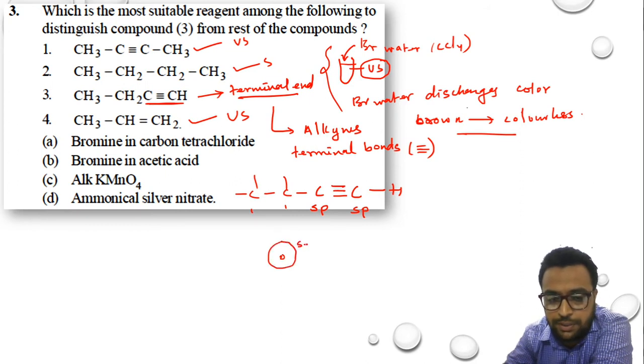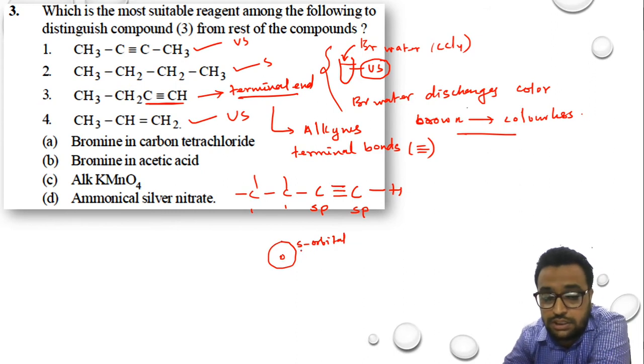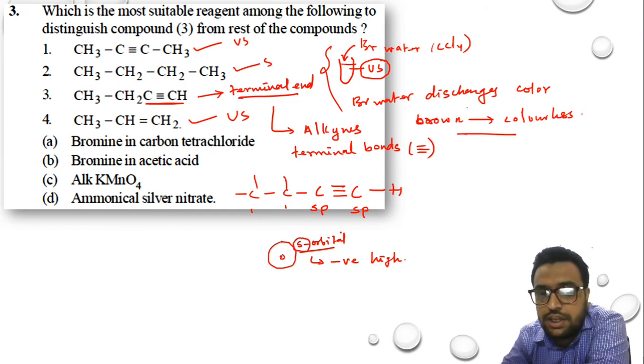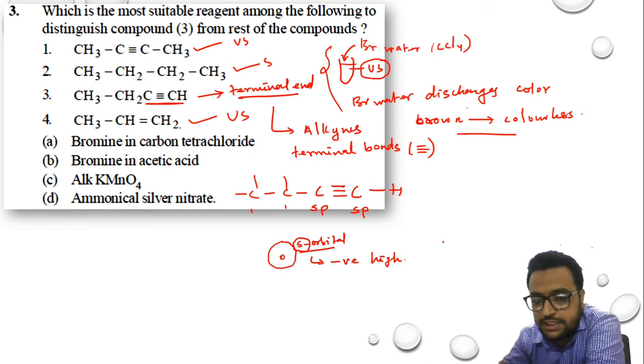Next to the nucleus we have which orbital? S orbital, right? S orbital is very, very close to the nucleus. When it is very close to the nucleus, that means its negativity should be high. That means the greater the S character, the greater will be its negativity. The lesser the S character, the lesser will be its negativity.